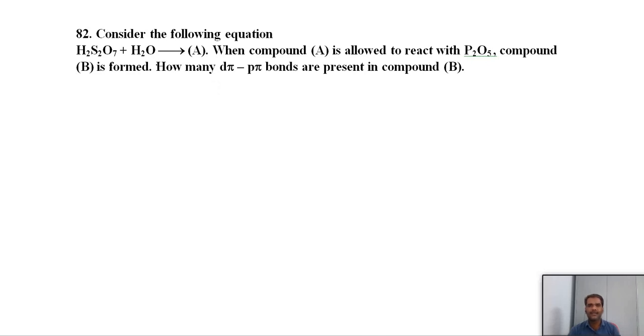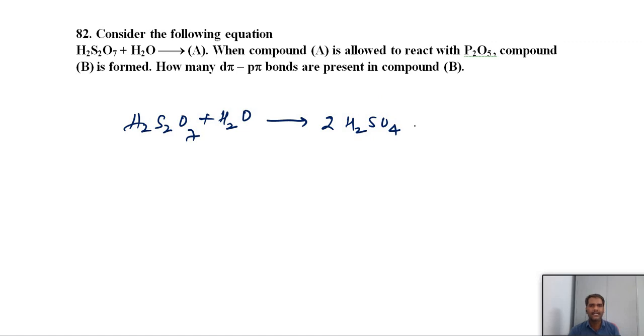Next, consider the following equation. H2S2O7, if you hydrolyze it, you will get compound A, and compound A is allowed to react with P2O5, you will get compound B. How many d pi-p pi bonds are present in compound B? First of all, H2S2O7 is oleum. In the contact process, in the final step, we get the oleum. That oleum, if you hydrolyze it, we will get sulfuric acid in the desired concentration.